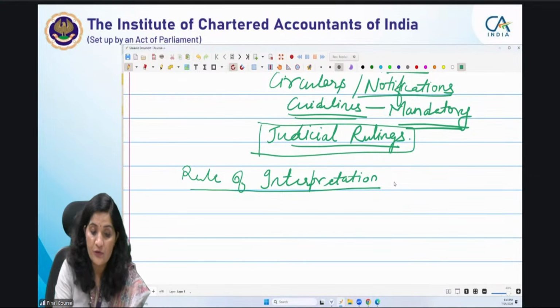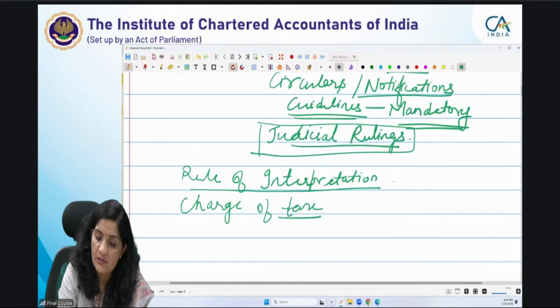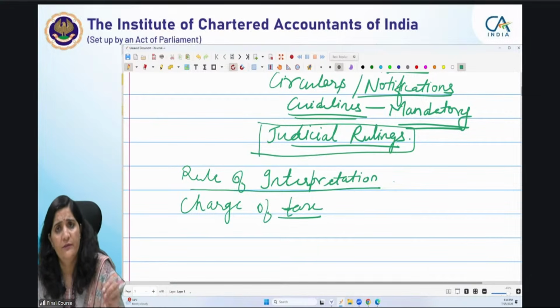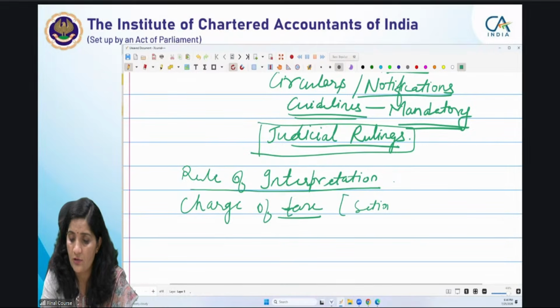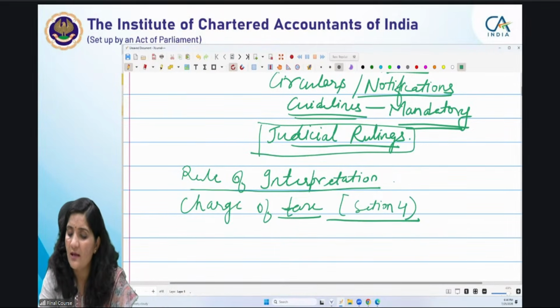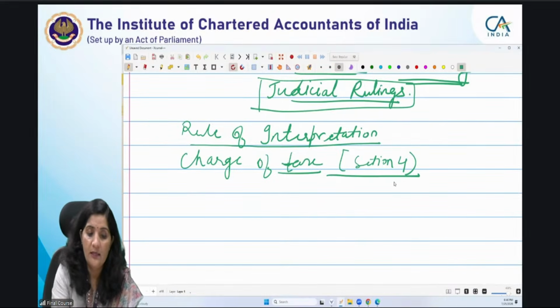Then charge of tax. Charge of tax is really, really very, very important, where the whole income tax revolves around this charge of tax. From this, the definitions given in section 4, the charging section of the Income Tax Act, certain terms are being called out. For example, the definition of total income, the tax rates, then the definition of person, definition of income, because it's the basic driving section of the whole act, right? So charge of tax, you have done it. Then we have done the important definitions.